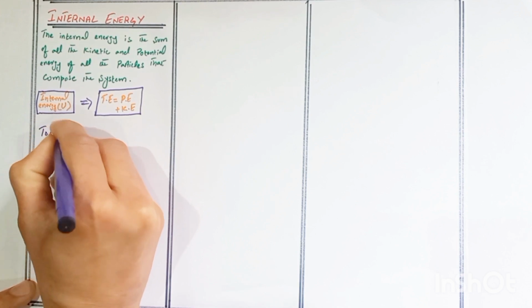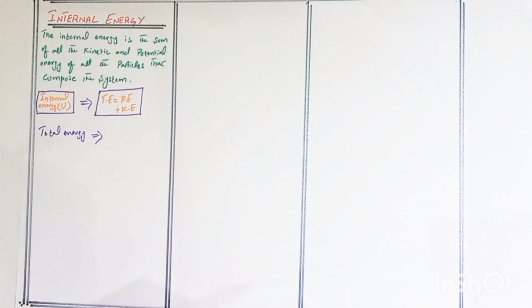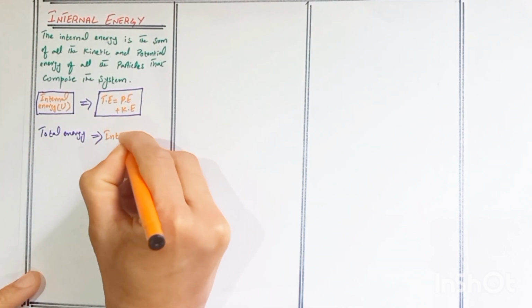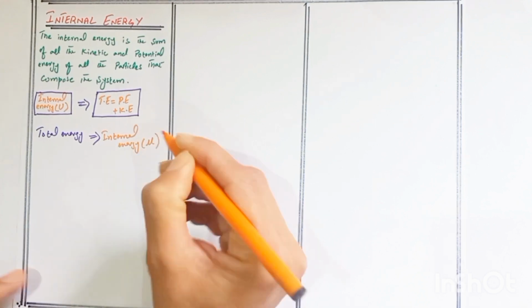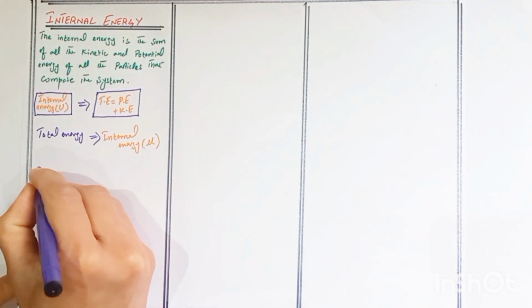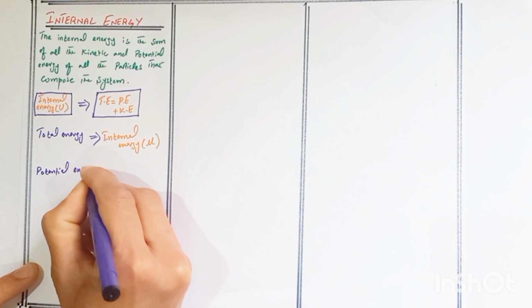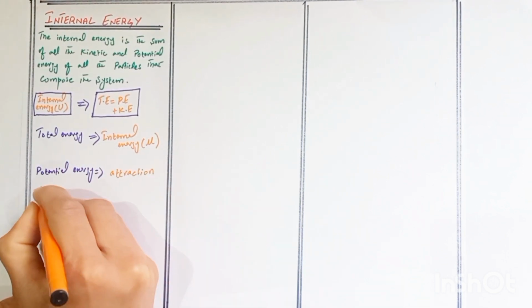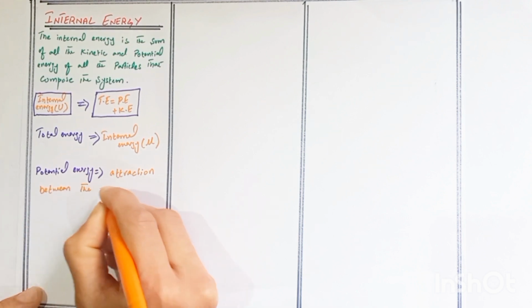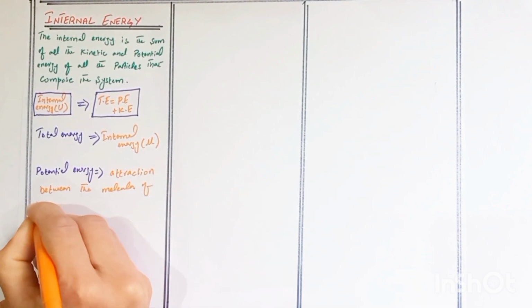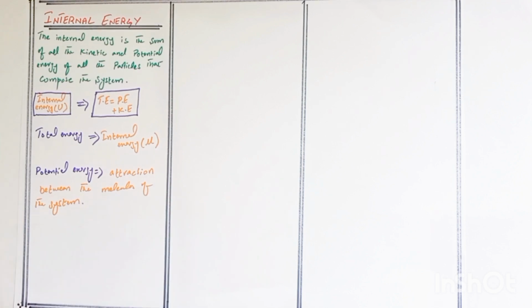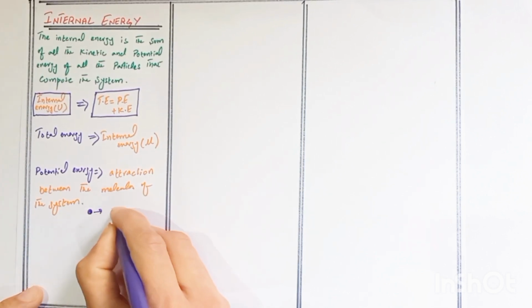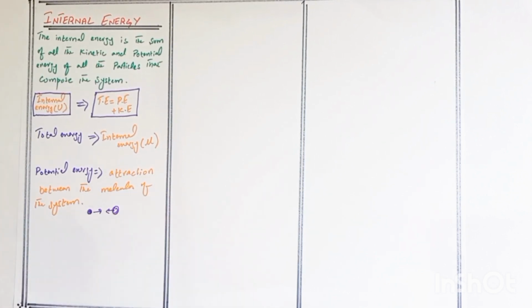The total energy is the internal energy U. So what is the potential energy of the system? It is the attraction between the molecules of the system. If two molecules attract each other, that attraction between the molecules is the potential energy.